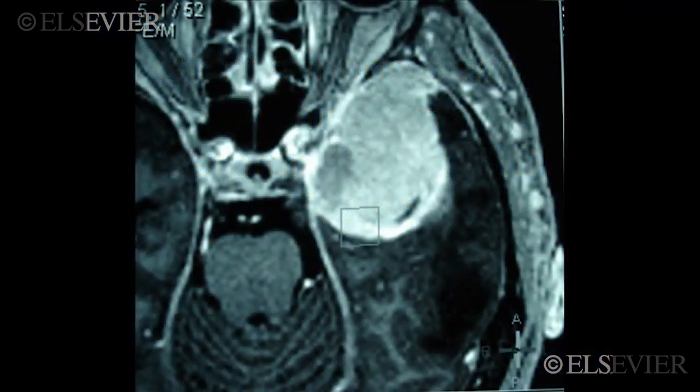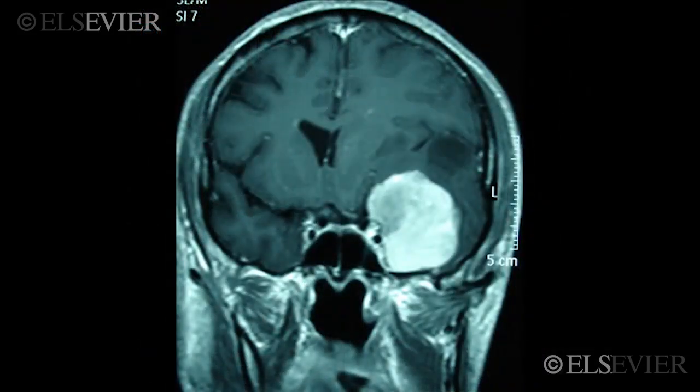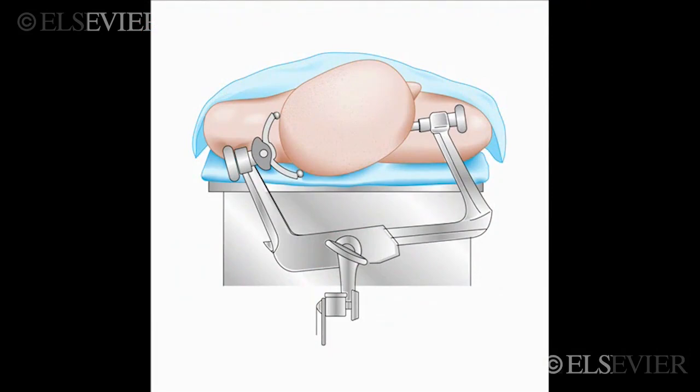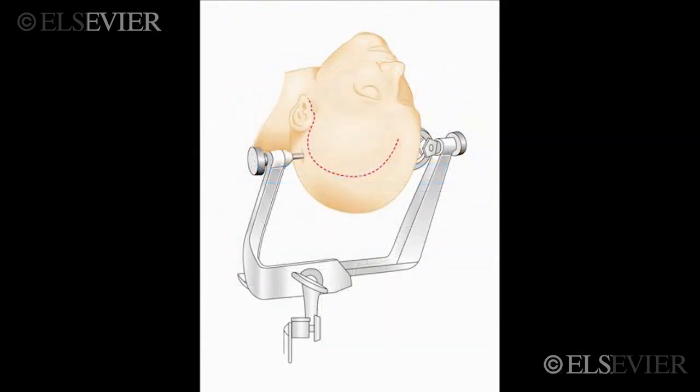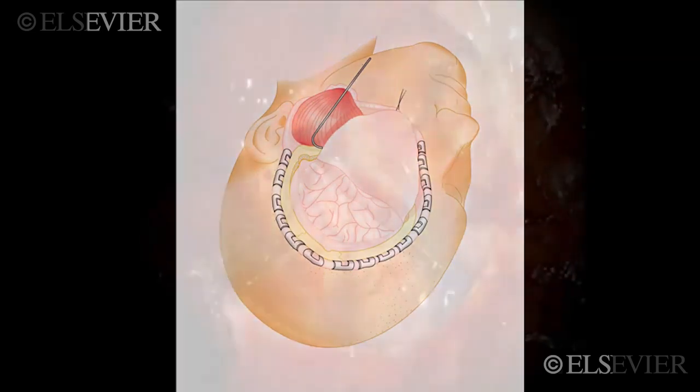This is a case of a giant meningioma on the left sphenoid ridge that is growing from the lateral wall of the cavernous sinus. Patient is placed in a supine position with a slight rotation of his head. Following a frontotemporal skin incision, a standard pterional craniotomy is performed.